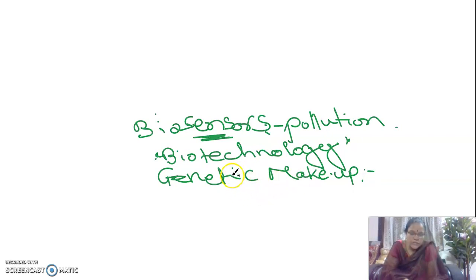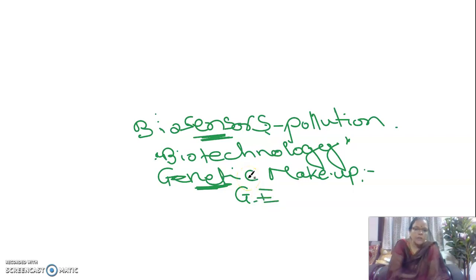Those new strains are used for the production of several enzymes and other things which are useful in the beverage industries. And from the medicinal point of view, the genetic makeup of these bacterial strains is altered through genetic engineering.